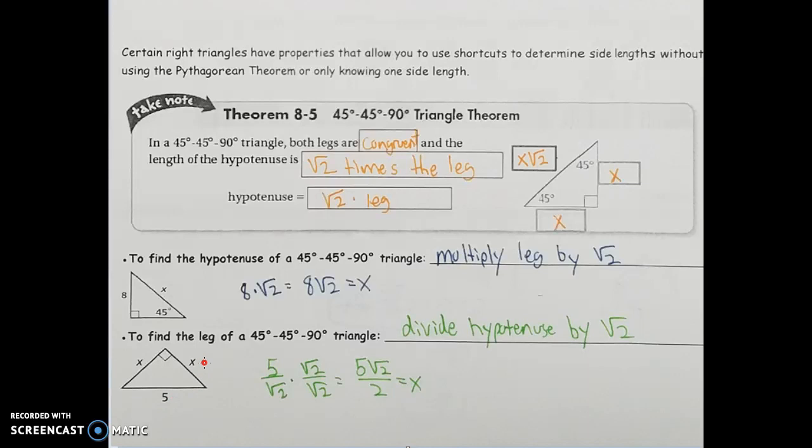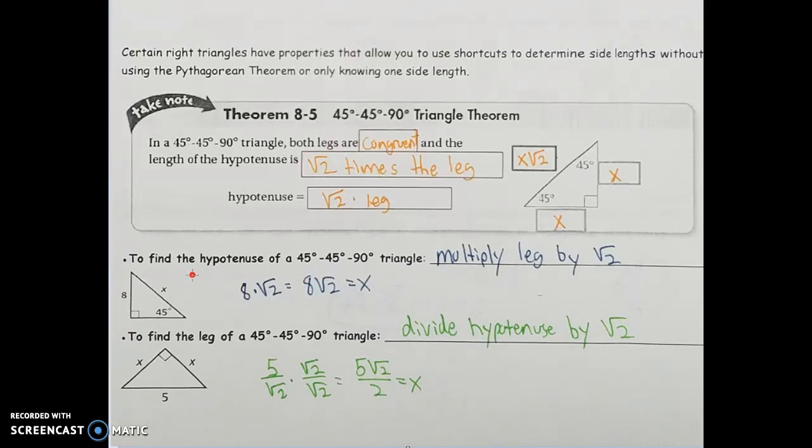And also what we're going to have to do in this section is rationalize. So if I have 5 divided by rad 2, that would be my answer, but I can't have a radical in the denominator of a fraction. So I'm going to rationalize that by multiplying both the top and the bottom of that fraction by rad 2. That's going to allow rad 2 times rad 2 on the bottom to cancel out and just give us 2. And on the top, I still just have 5 times rad 2, so the numerator is 5 rad 2. So that full answer for x, finding the leg of this right triangle, is 5 rad 2 all over 2.